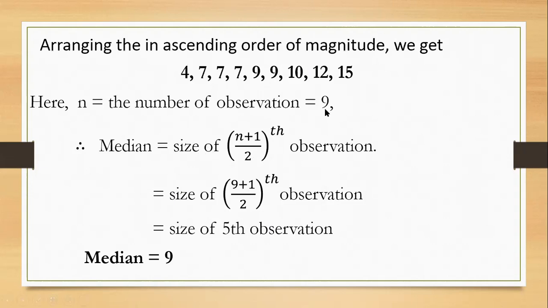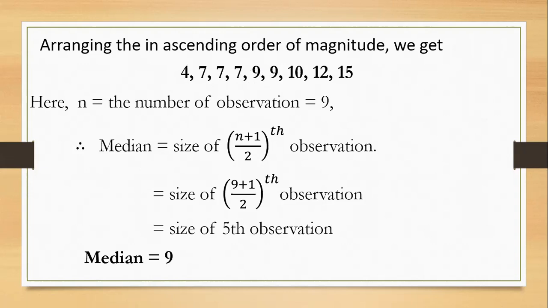So n equals 9. 9 plus 1 is 10, and 10 by 2 is the fifth observation. So we just have to find the fifth value in the ascending order. The fifth value is 9. So the median equals 9.